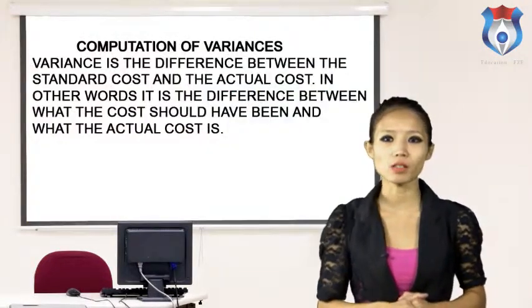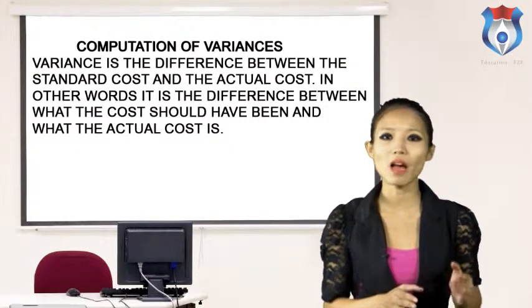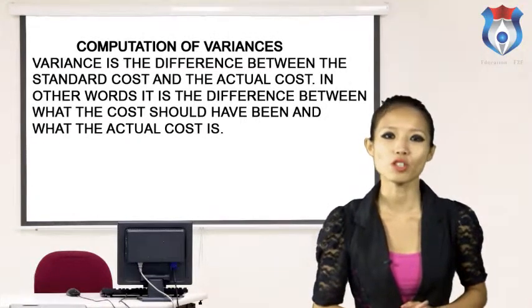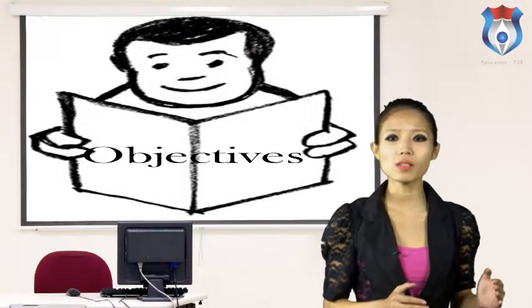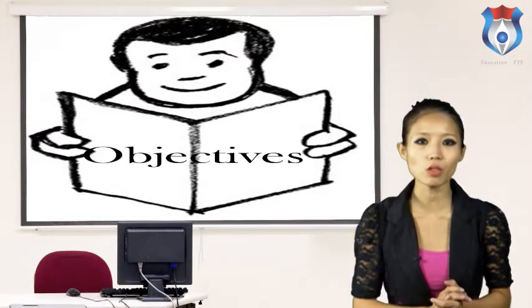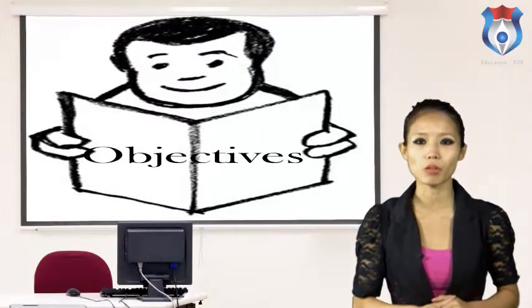Computation of variances. Variance is the difference between the standard cost and the actual cost. In other words, it is the difference between what the cost should have been and what the actual cost is. Material variances. In the material variances, the main objective is to find out the difference between the standard cost of material used for actual production and actual cost of material used.